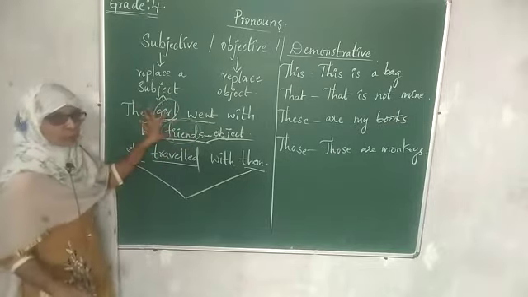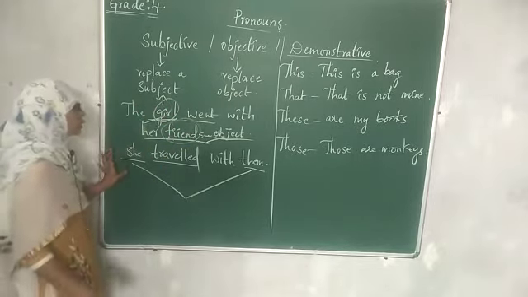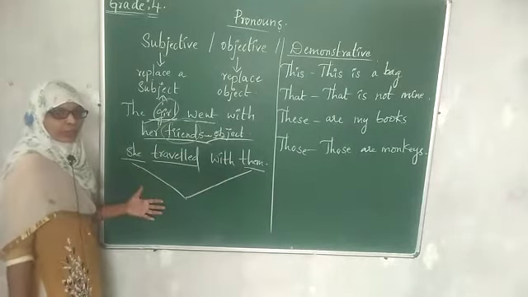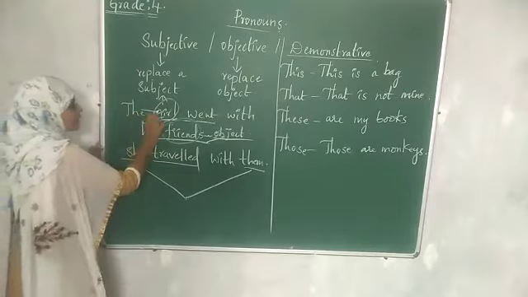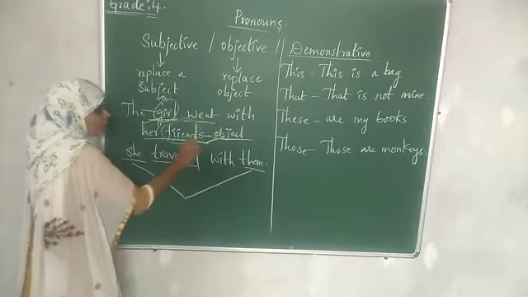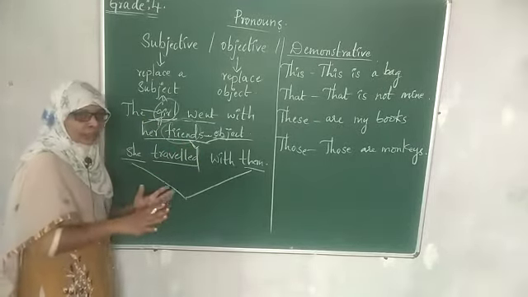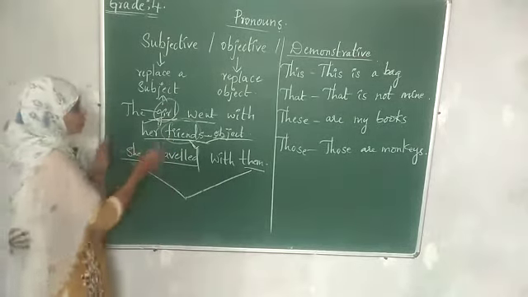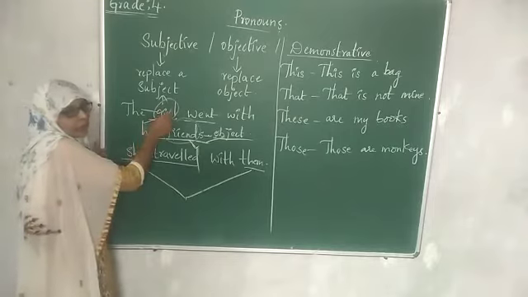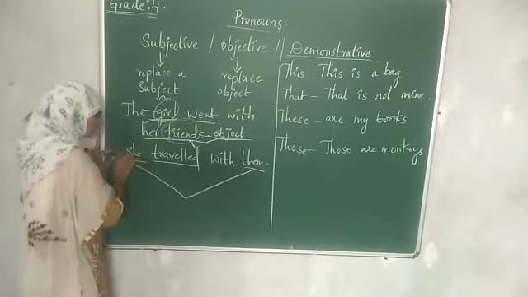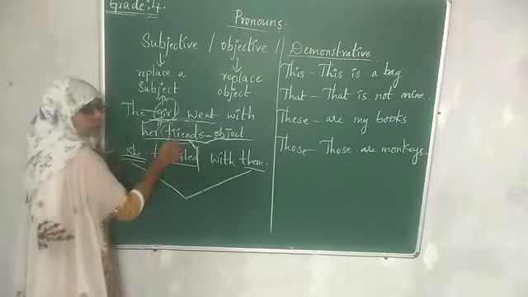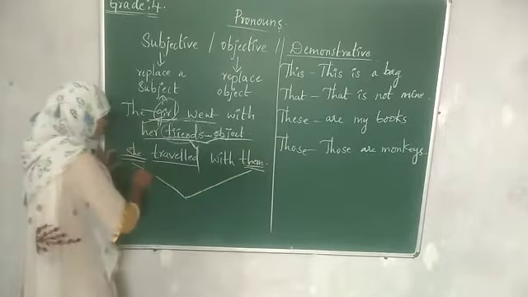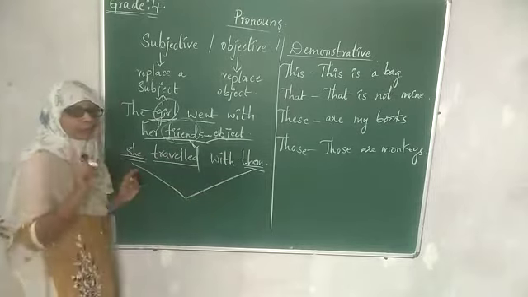So these are the two pronouns which we are using in place of girl and friends. Instead of these two nouns, we are using two pronouns. We have replaced the subject and we have replaced the object. Replacing means changing, writing another thing in place of that. So instead of the noun girl, we have written she, and instead of the noun friends, we have written them. So she and them both are pronouns.